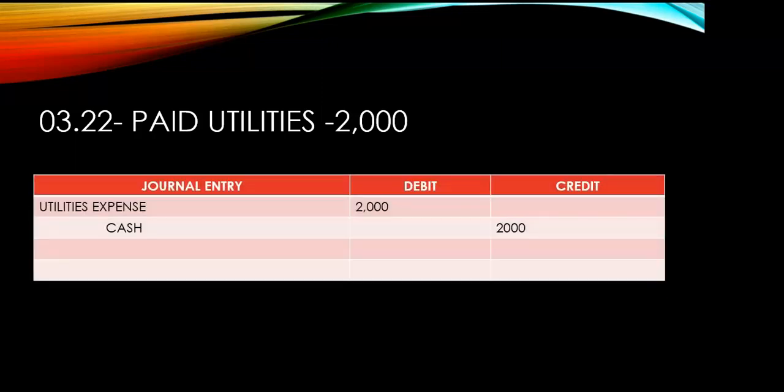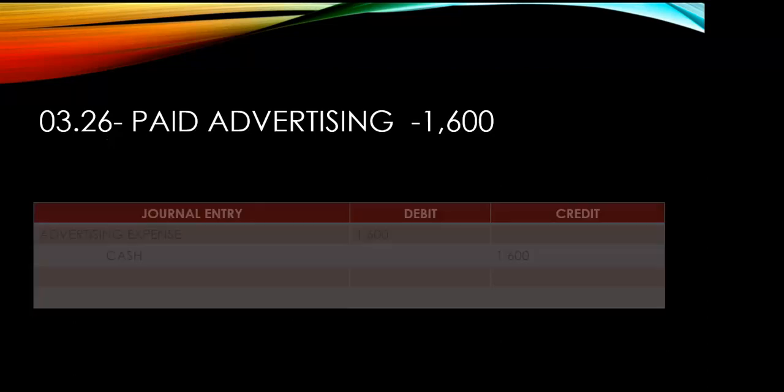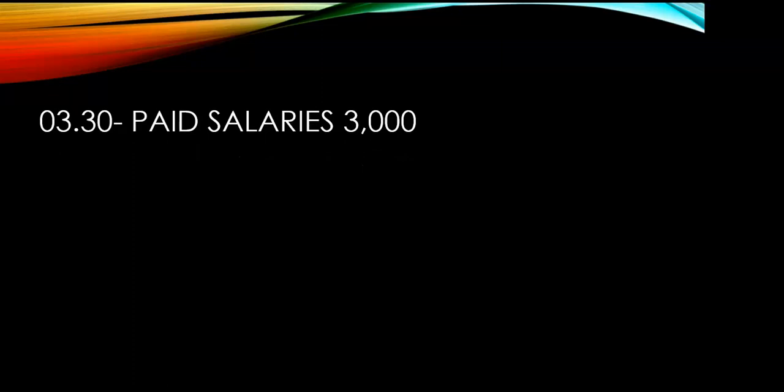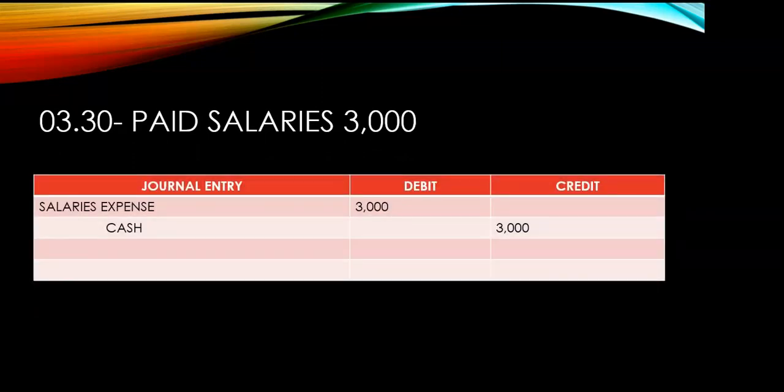Next is paid utilities, 2,000. Okay, utilities expense, debit 2,000, credit cash again because of paid. Ayan. Next is paid advertising. Ayan, advertising expense, 1,600. Credit cash, 1,600. You have nothing to do about it but to credit the cash again because of the word paid. Okay, next. March 30, paid salaries, 3,000. Ayan, salaries expense, 3,000. And credit, cash, 3,000. Bakit naka-credit na naman po yung cash? Dahil meron na naman tayong word na paid.